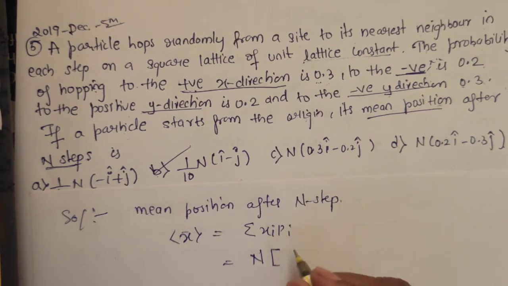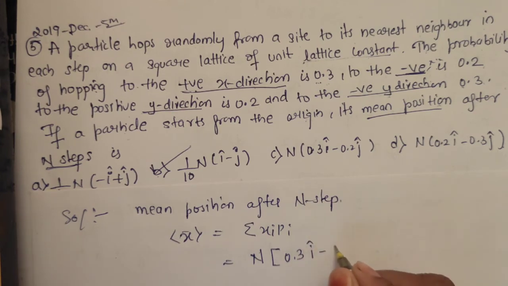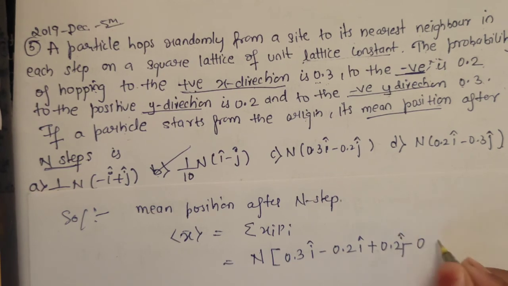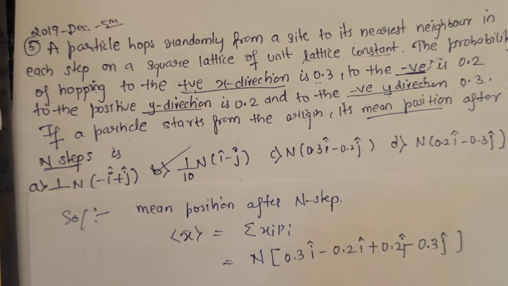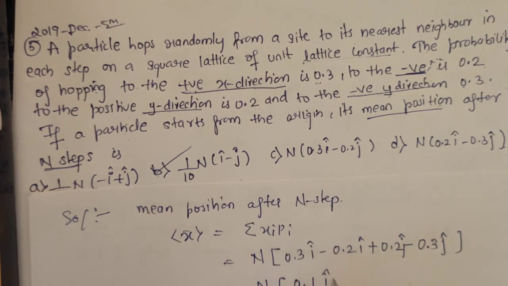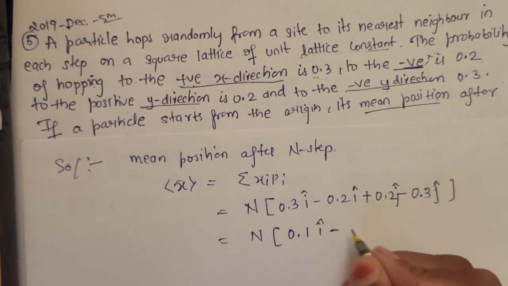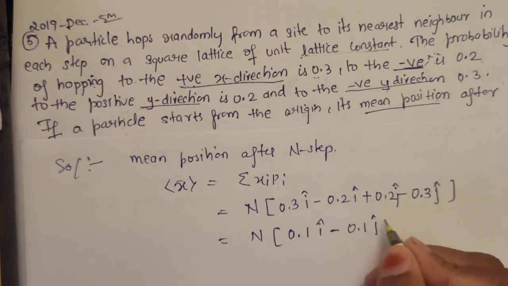That is, in positive x direction, it is 0.3 i cap. In negative x direction, that is 0.2 i cap. In positive y direction, that is 0.2 j cap. In negative y direction, that is 0.3 j cap. When we add these values, we will get 0.1 i cap minus 0.1 j cap.